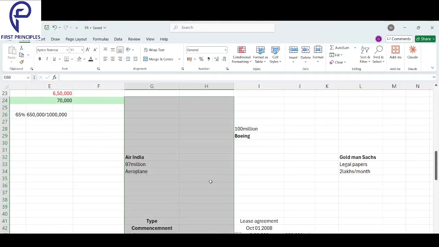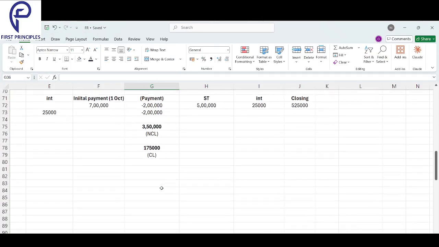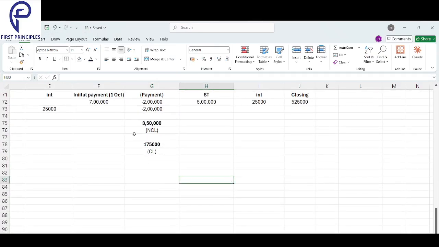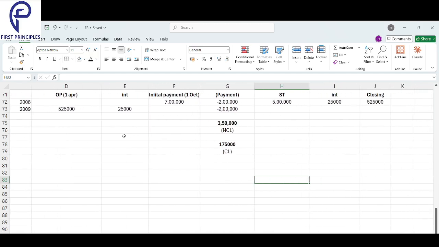Okay, so just go through it two to three times, try to make sense of it, and if you have your questions, we will make sense of it. So this is what my clear-cut understanding is how we will look into doing this sum. Is it a start of the year sum? Not at all. Is it an end of the year sum? Not at all. Is it something that's happened mid of the year? And this is how you deal with it if it's mid of the year. You have to respect the parts where interest will be accrued. So here interest is accrued, no doubt. Here interest is accrued, no doubt. So 12 months the interest has been accrued and then you are making the payment. So whatever is left is your non-current liability. Had it been the start of the year sum, very good.